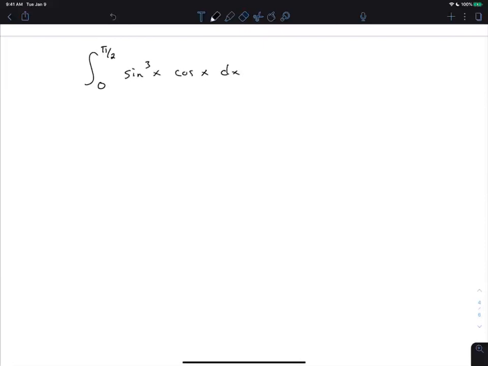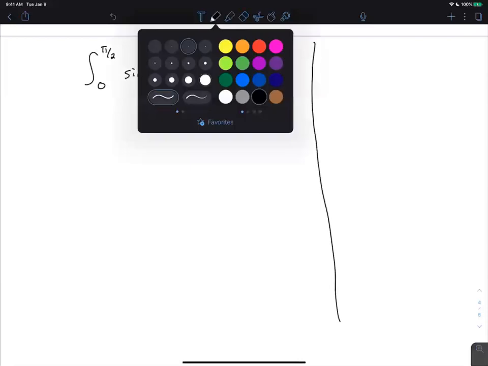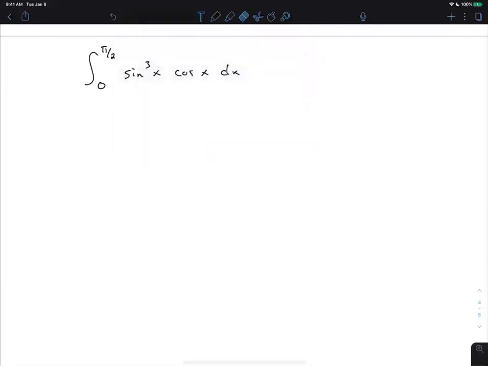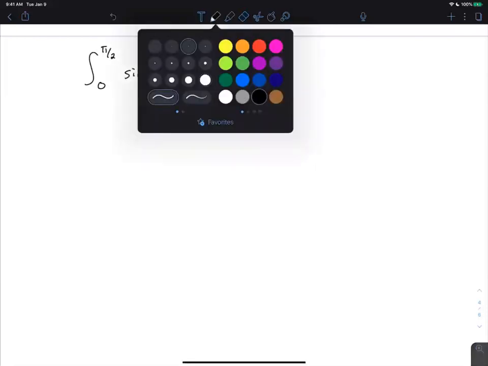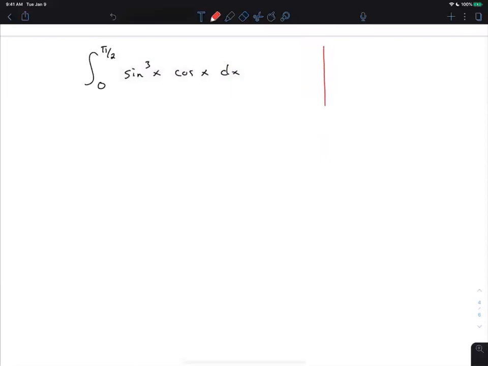All right, so there are two ways to go about this as far as showing the notation. What I would recommend is that you do the antiderivative on the side. So actually, let's do all the work in red. So that's the problem. I would come over to the side and do the antiderivative. So I'd say, okay, let's do this without those bounds on it, and make it sine cubed x cosine x dx. And this is a u substitution.